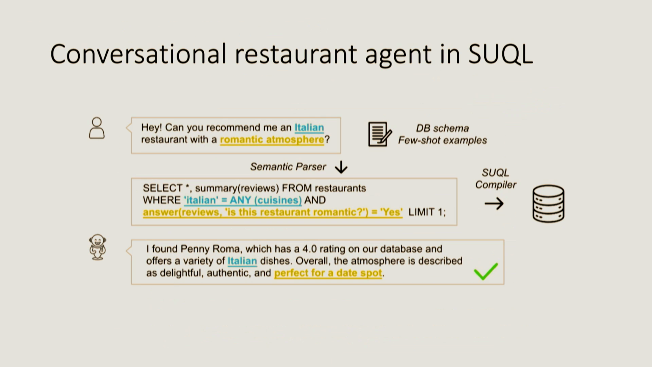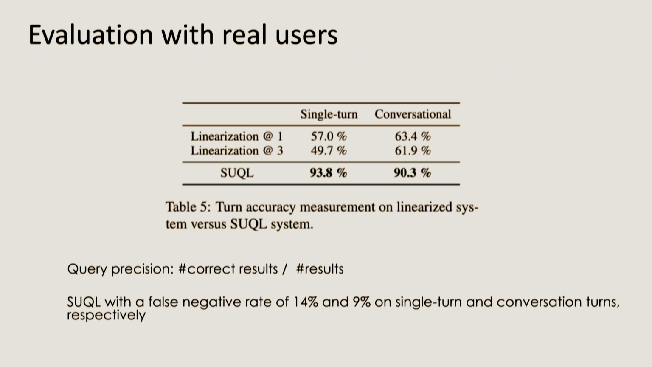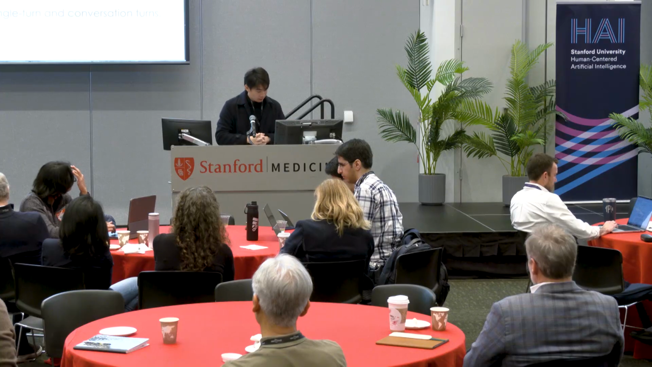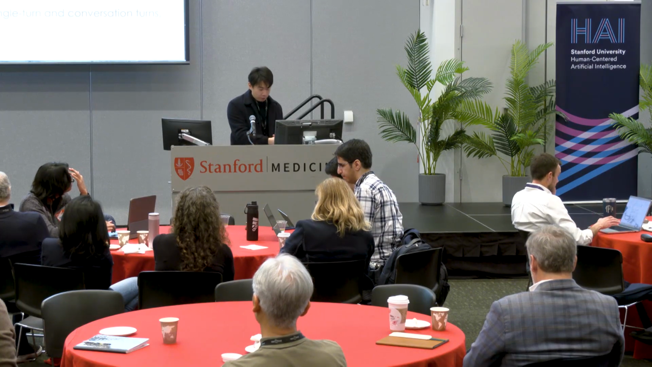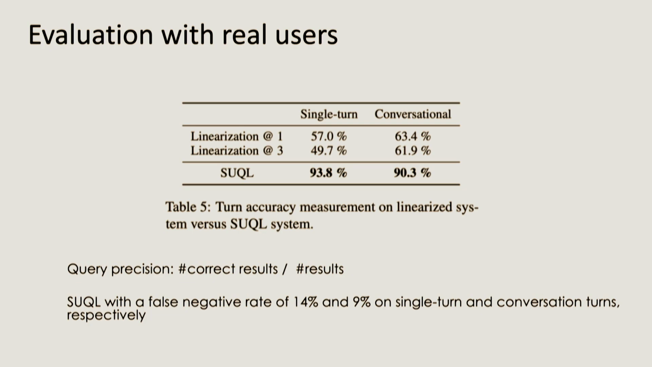We also built the same agent in the restaurant domain. The way you can directly make use of this is you supply the schema and a few short examples. I'll go into a bit more detail later on how you do the semantic parsing for more sophisticated data sets. Based on this translated SUQL query, you can then execute it against the compiler and return answers. We found that this is much better than the linearization approach I discussed earlier, which is to linearize the data and then retrieve directly based on the chunks. We have a false negative rate, but combined with the benefit we get in accuracy and query precision, we thought this was pretty impressive.